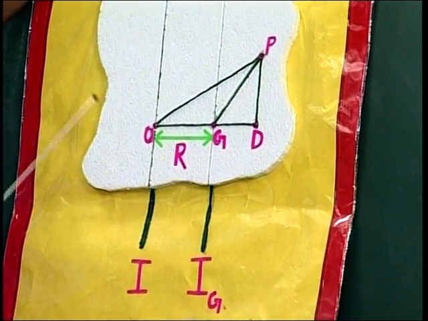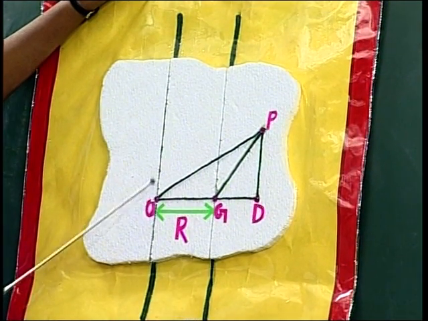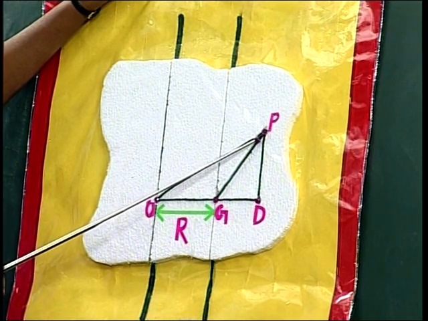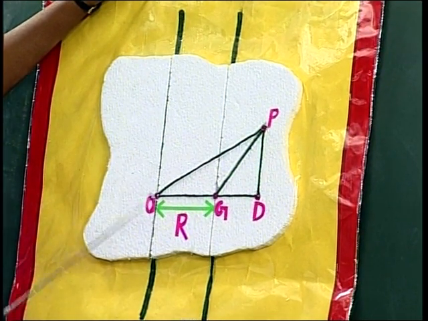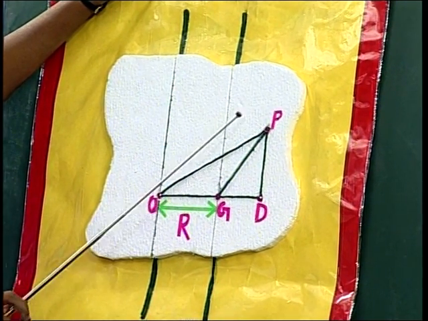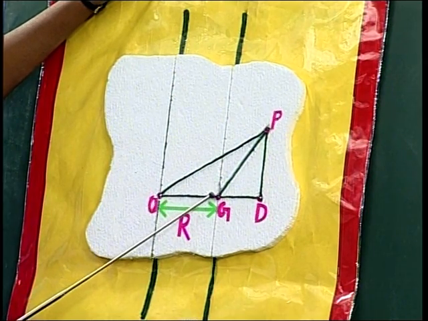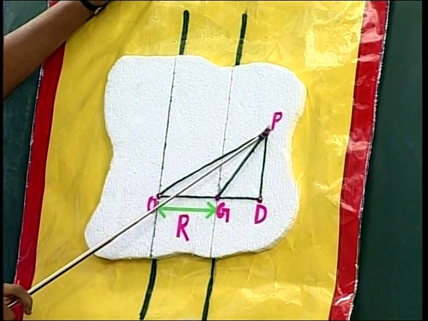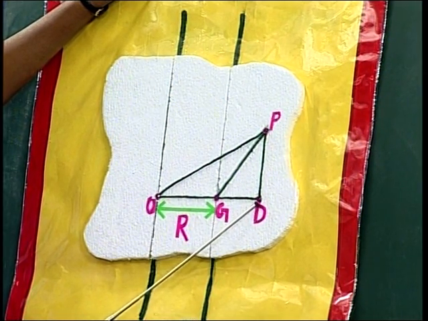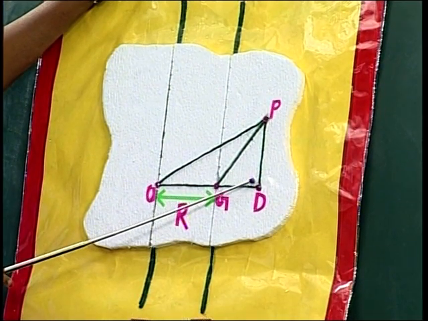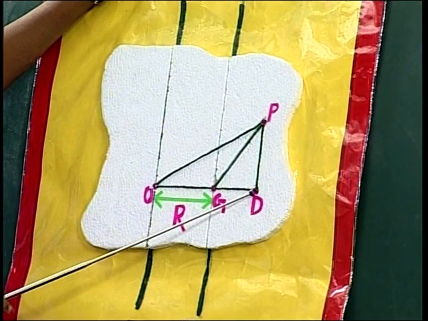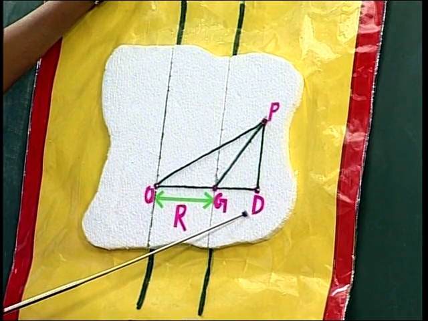Next, we take any point in the plane as P, like this. This point is indicated with capital P. Now, we join OP and GP. Next, we extend the line OZ like this and draw a normal from the P. This meeting point is indicated with capital D.